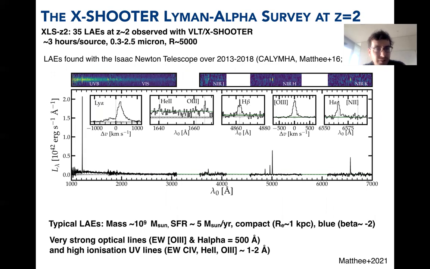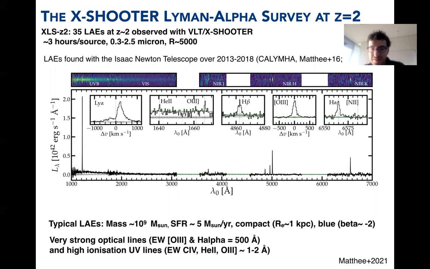This is a survey of 35 Lyman-alpha emitters with X-SHOOTER, which is the wide band spectrograph for these galaxies. And at this redshift, it covers Lyman-alpha to H-alpha. So it covers all the important emission lines and the rest-frame UV. That really allowed all the results we are finding.